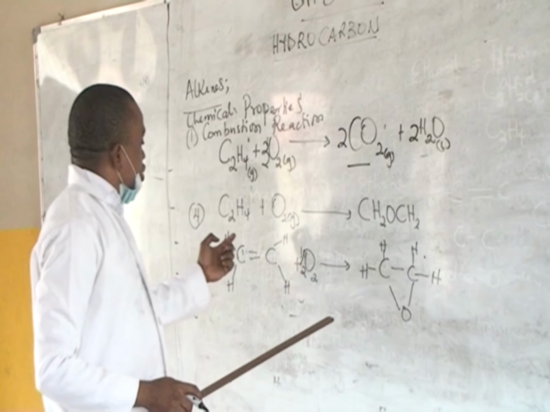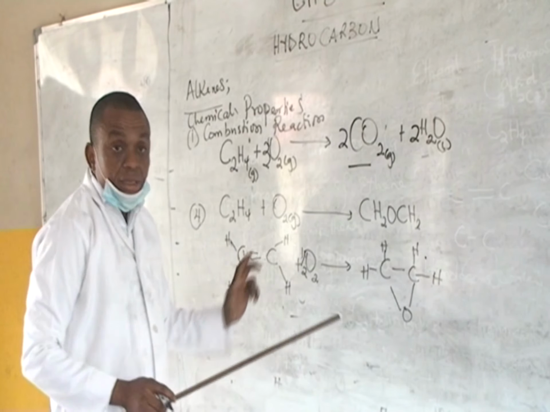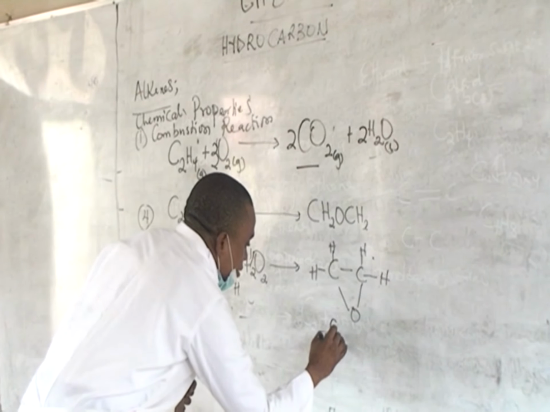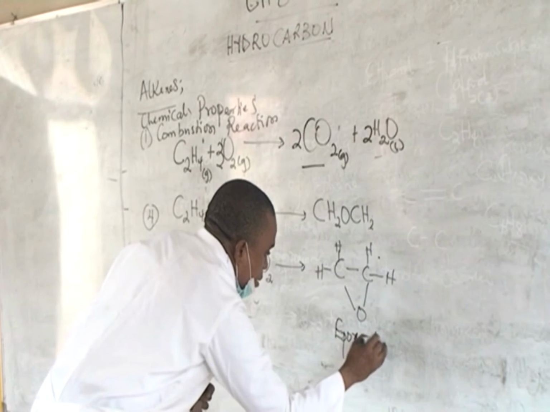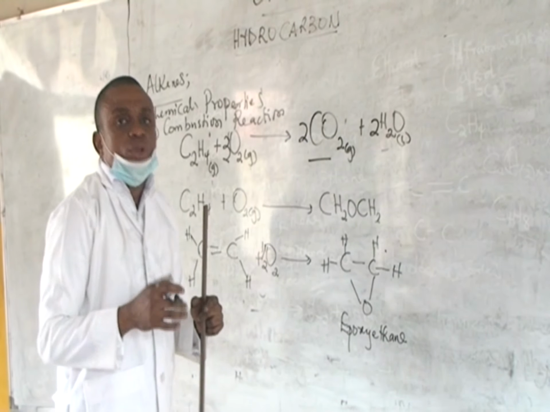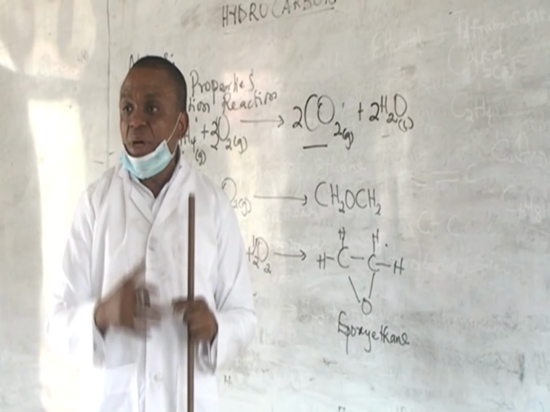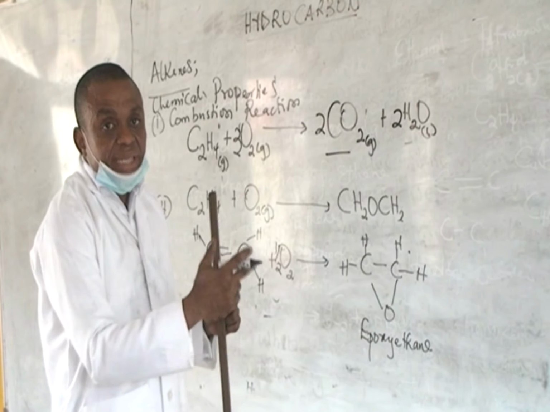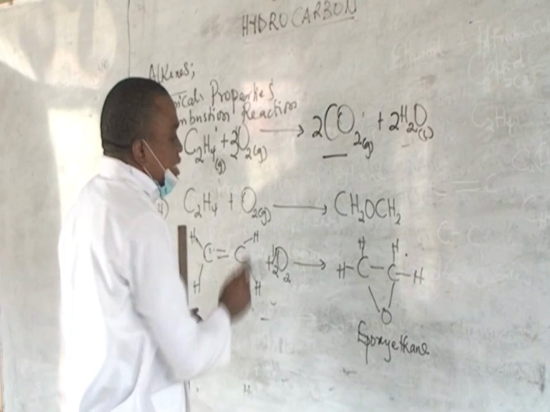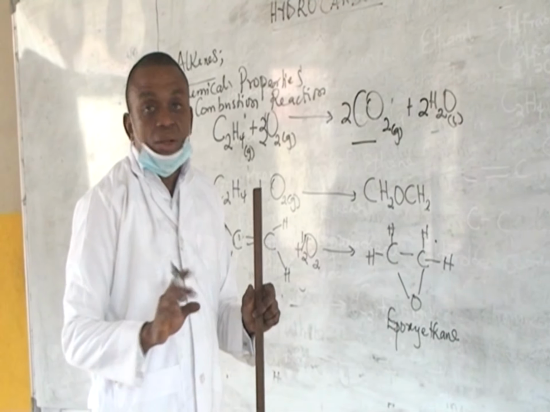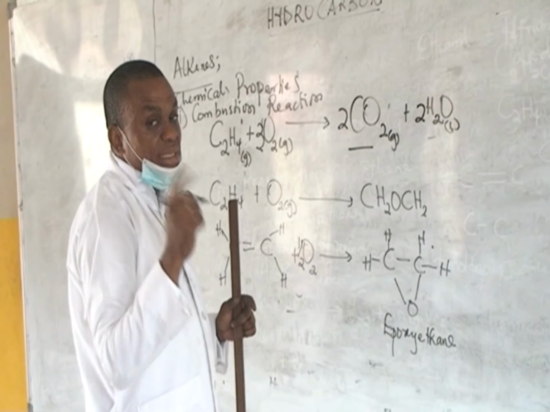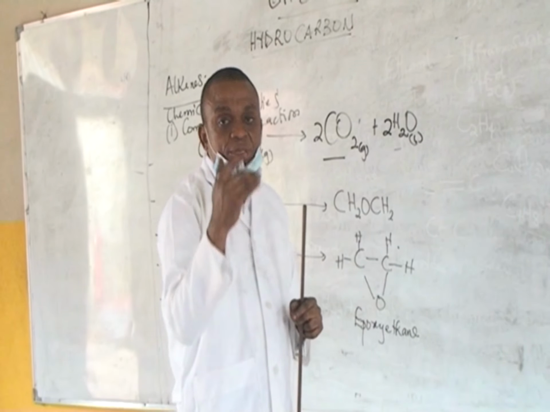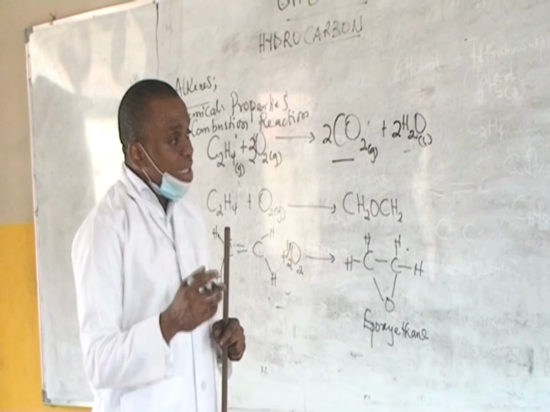Now, in the reaction of ethene with oxygen without being burnt, the compound formed is epoxyethane. But when ethene undergoes combustion, burnt in air in the presence of oxygen, the compound formed is carbon dioxide and water. So we must take note that in this case it's just reacting with air without undergoing burning. But in the initial, when we looked at the first chemical property, take note that ethene reacts with oxygen, undergoes combustion, burns in the presence of oxygen, giving you carbon dioxide and water.